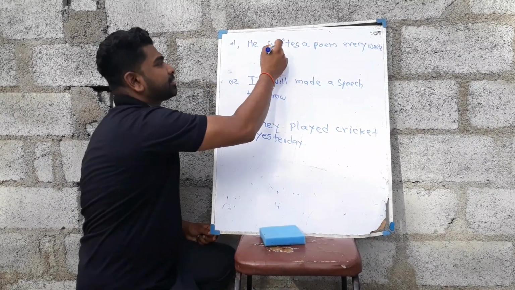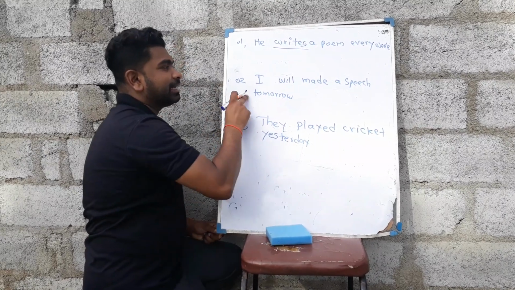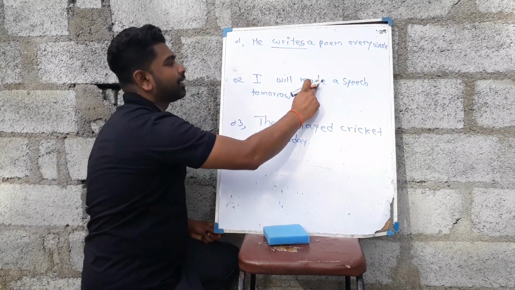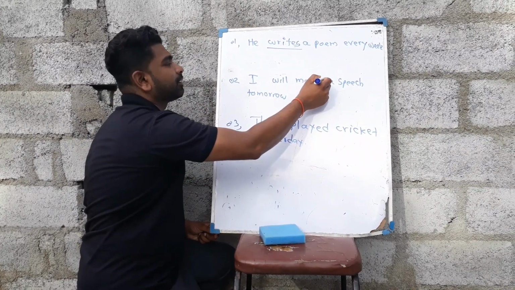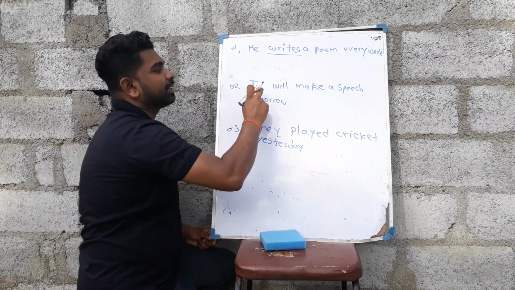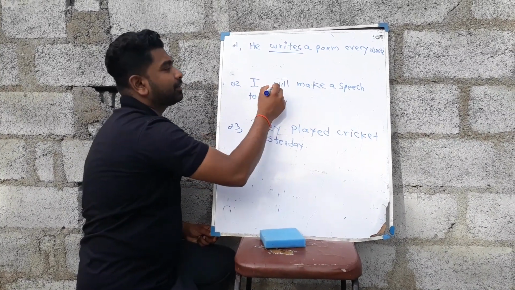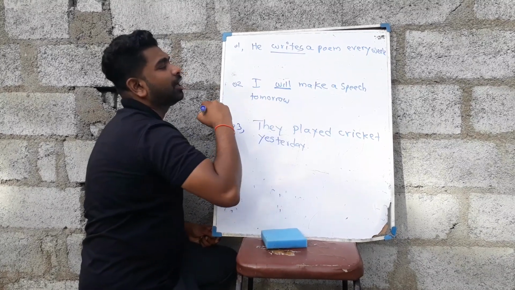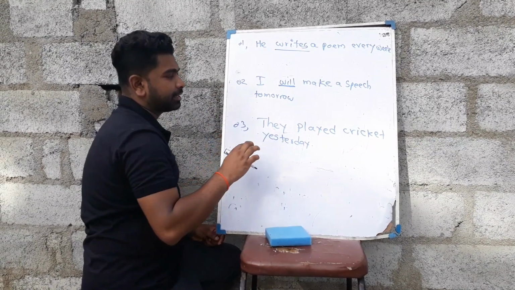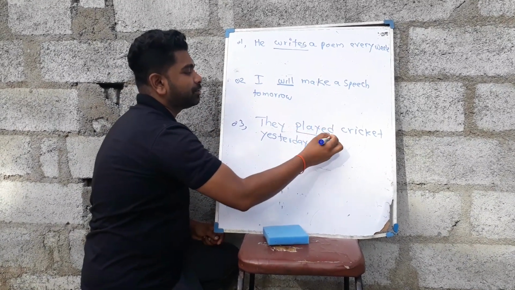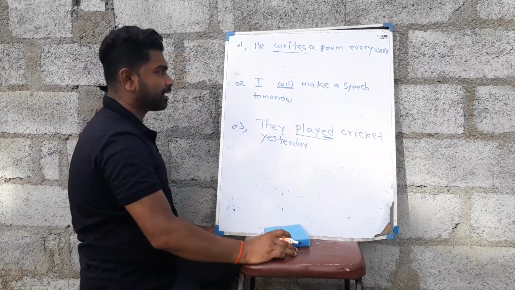He writes, so this is the main verb. In this sentence you can see there are two verbs, but the time indicating verb is will, right? And here played, and you will see here ed has come.